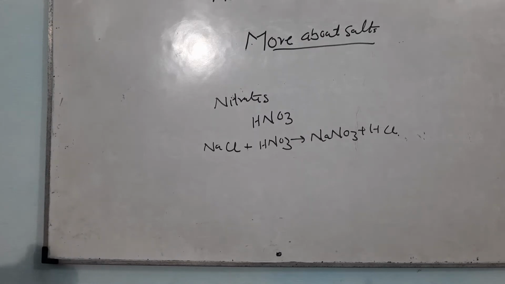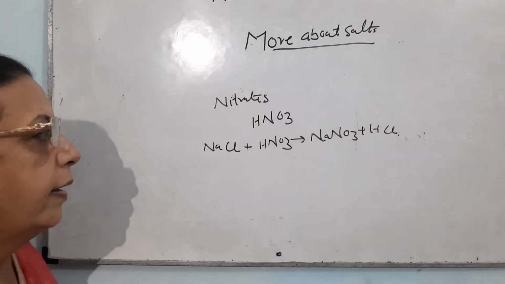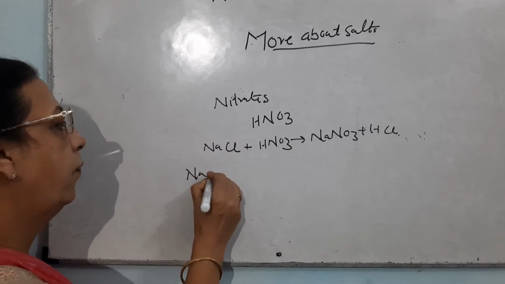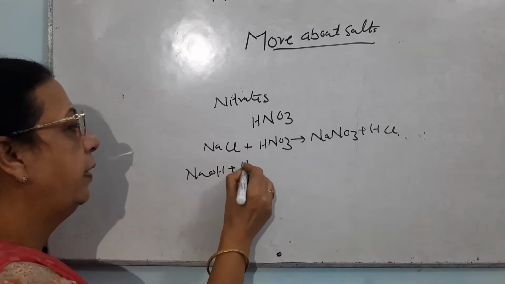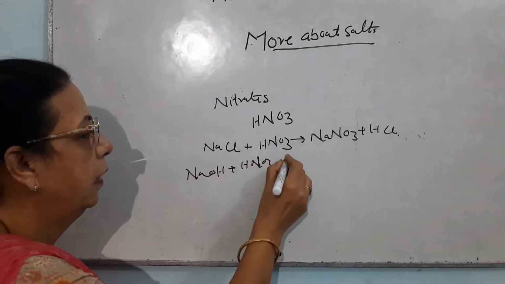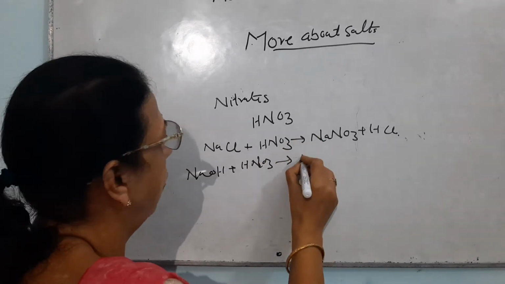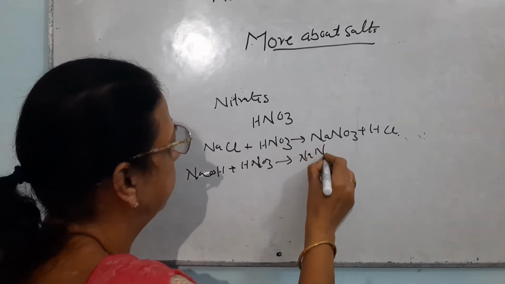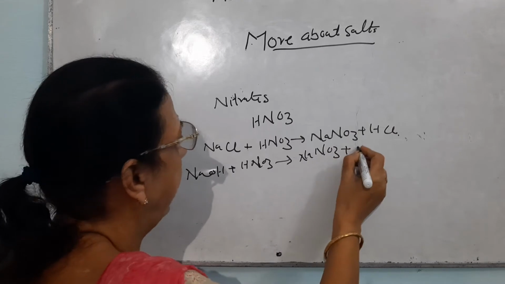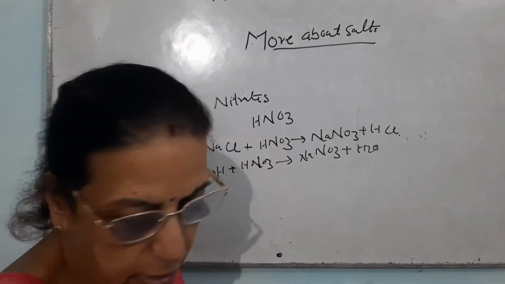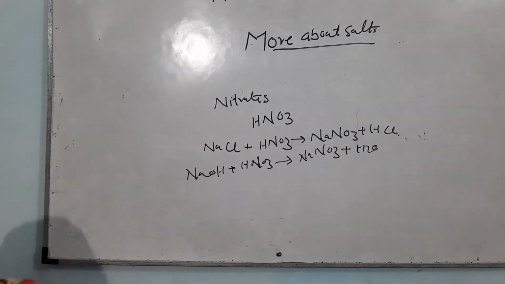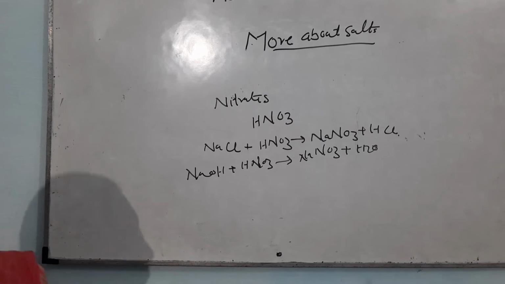There are so many other salts which are available in the form of nitrates, and I can write their formula very easily. These are sodium nitrate, potassium nitrate. So there are a large number of substances. If I write the reaction of NaOH, that is base, with acid, there will be formation of NaNO3 again, along with the formation of water. So there are so many reactions that can be written.